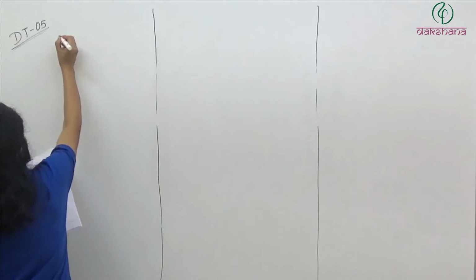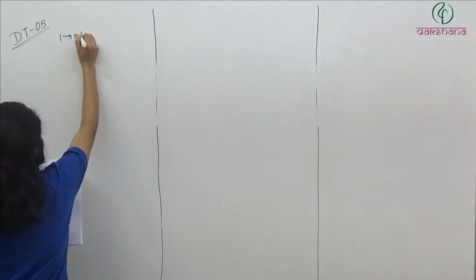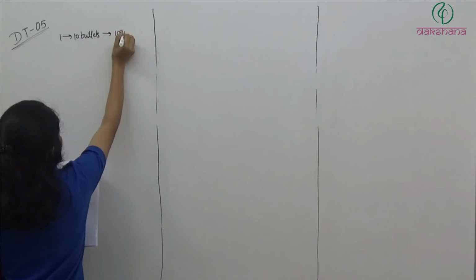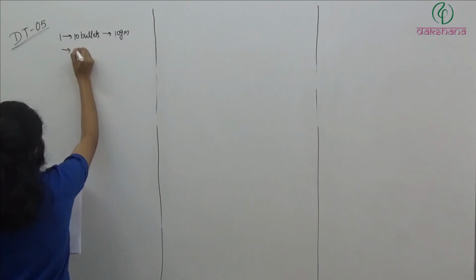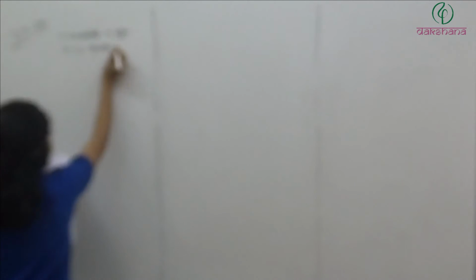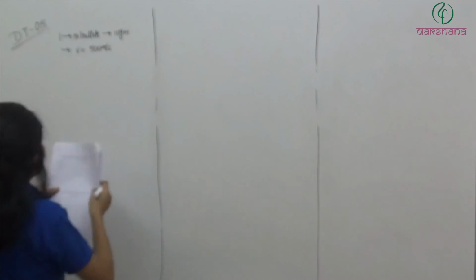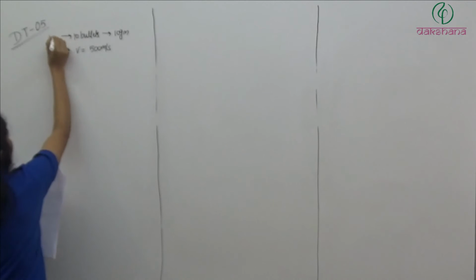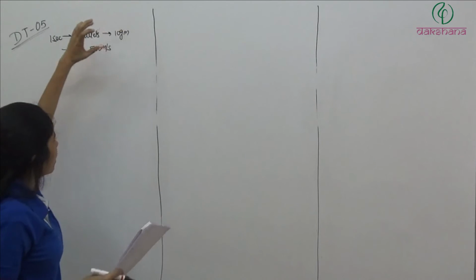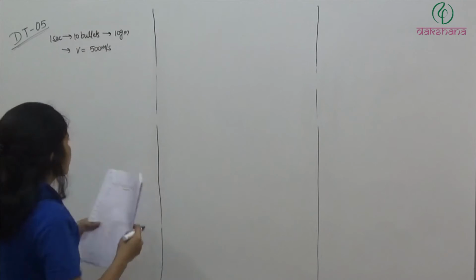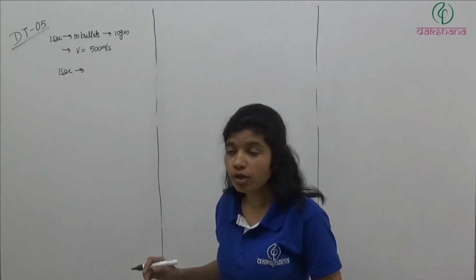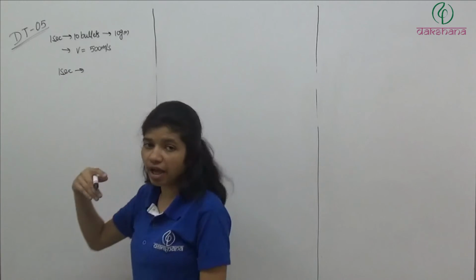So now every second we are firing 10 bullets of mass how much? 10 gram. Each bullet is of 10 gram mass. And what is their speed? V is equal to 500 meter per second. Clear? So now in 1 second we are firing 10 bullets of 10 gram with 500 meter per second. So in 1 second, how much momentum we are changing? So we have to write mv.